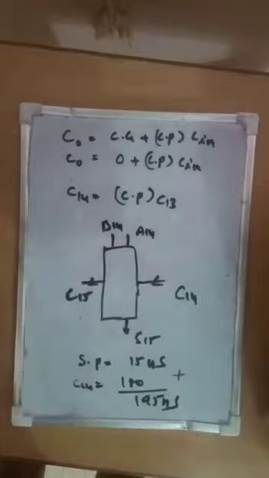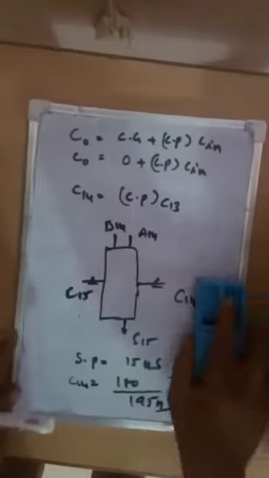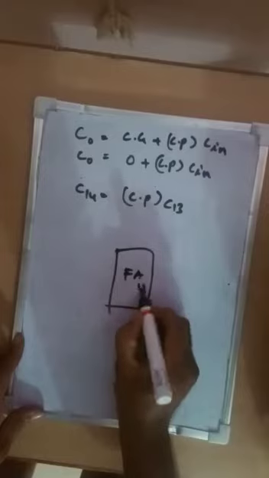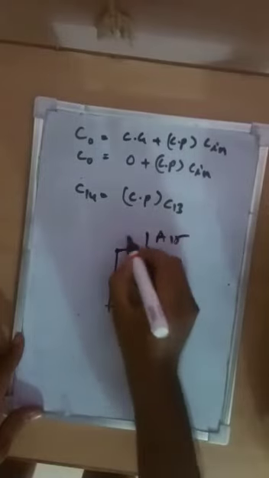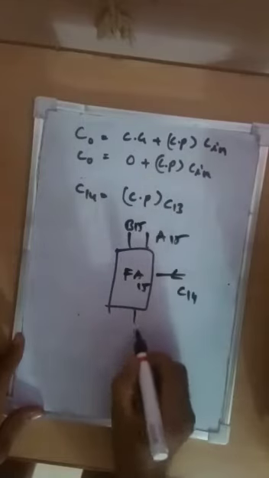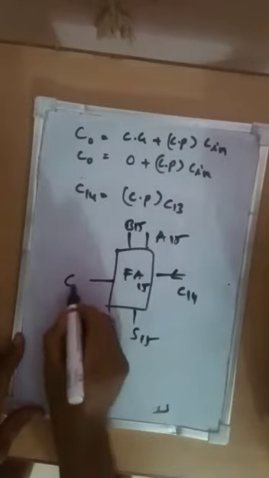So this is what we have. This is the full adder 15, that means A15, B15 and C14, and S15 and C15.